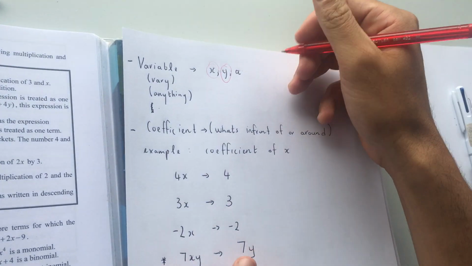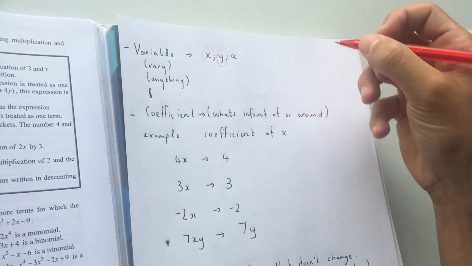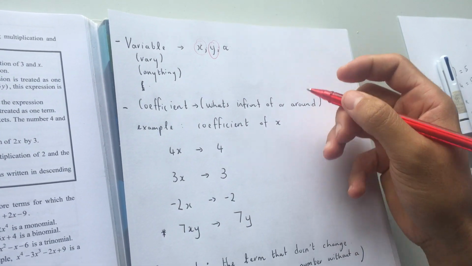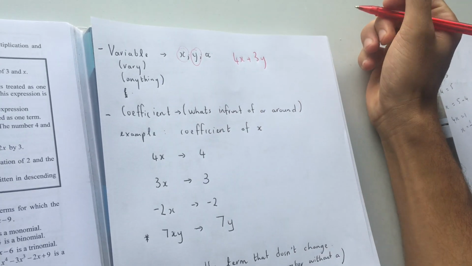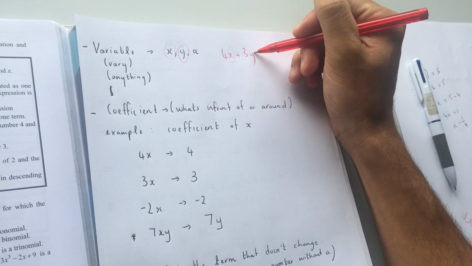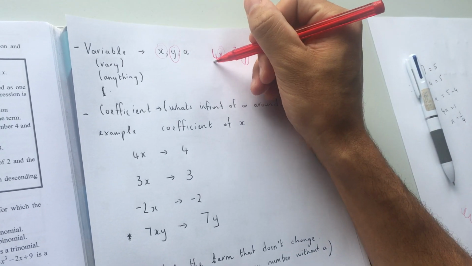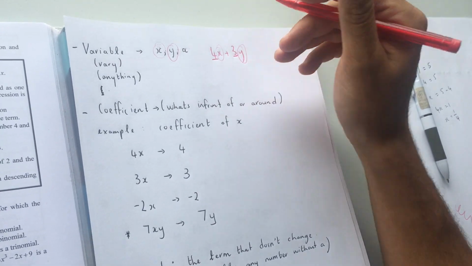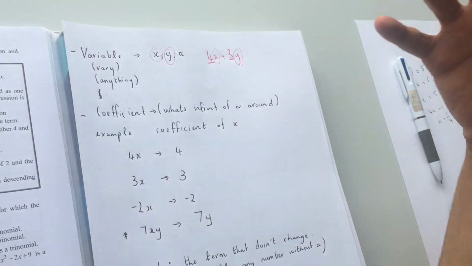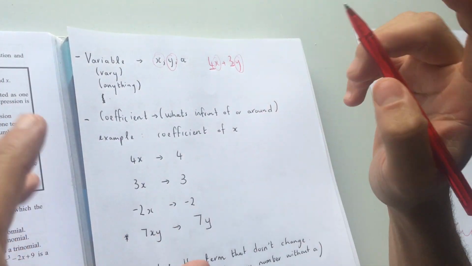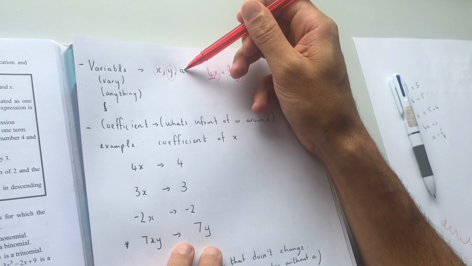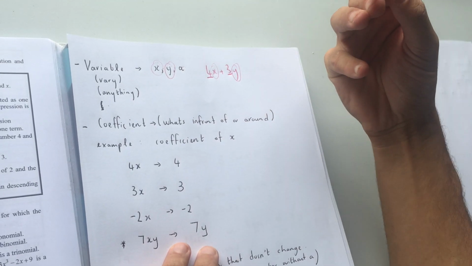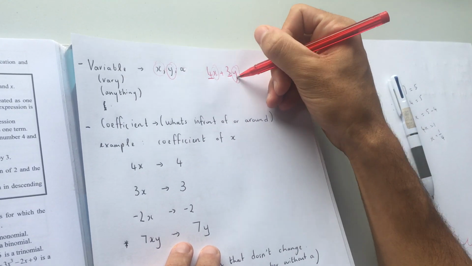So basically, we're getting to algebraic expressions. If I have 4x plus 3y, we don't know what the x is and we don't know what the y is. We know what the 4 is and we know what the 3 is. As I teach on further, it'll all come together and make sense to you. But what I need you to know for the start is that if you see an x, a y, or an a, these are called variables because they can be anything. We don't know what x is and we don't know what y is.